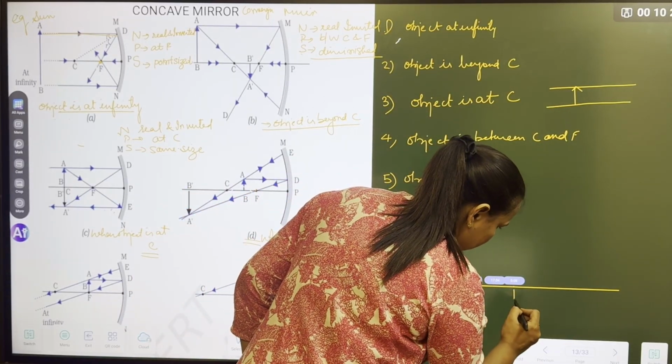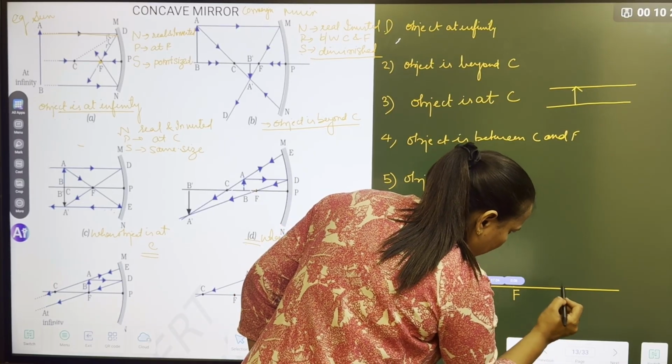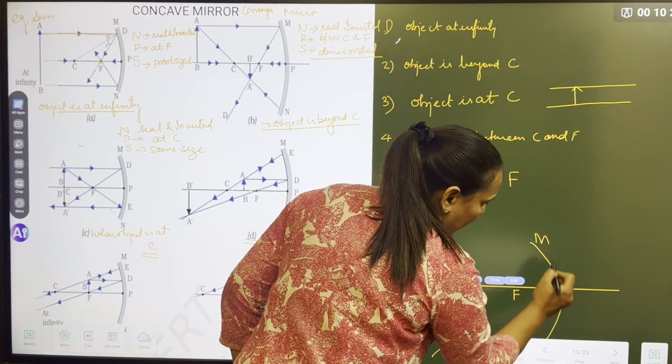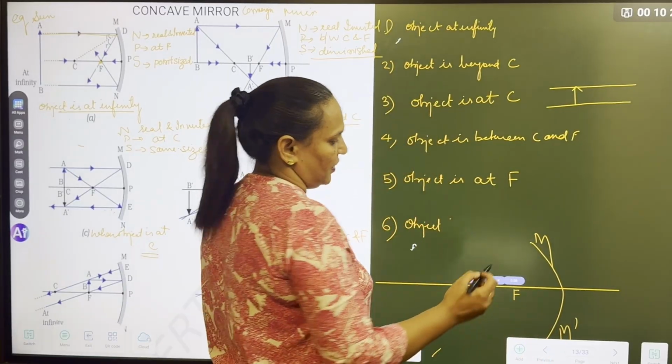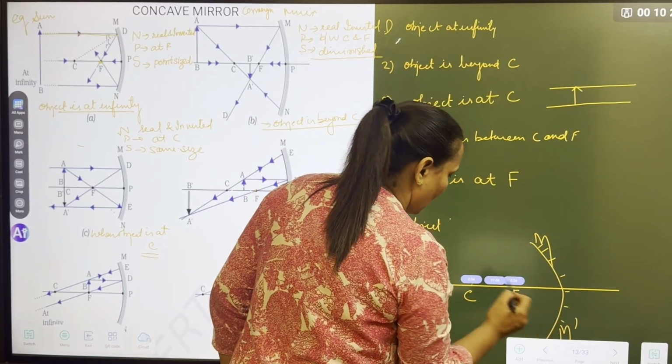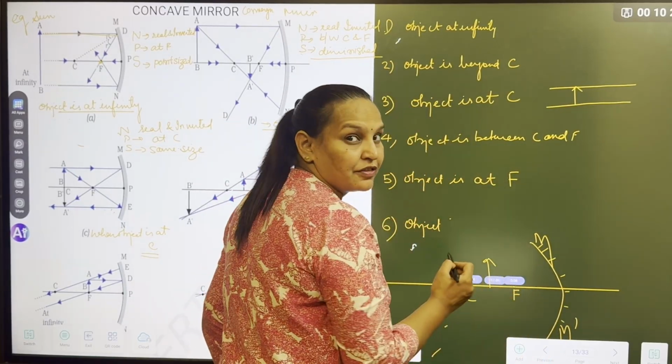This is C, this is F. Here it will be P, M, M dash. I told you how to draw the mirror with a protractor. Object is between C and F.